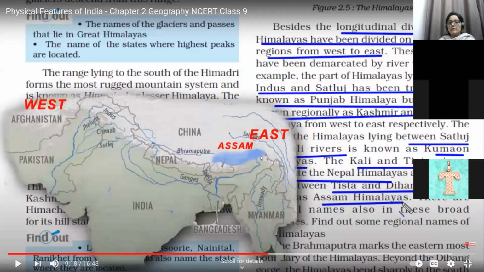If the question is, for example, write on the latitudinal extension of Himalayas, or division of Himalayas, and you have to explain Himadri, Himachal, and Shivalik, the way we have already discussed. If the question is write down about longitudinal division of Himalaya, then we have to explain it this way. Indus and Satluj, we have Punjab Himalayas. Satluj and Kali, we have Kumaon Himalayas. Kali and Tista, we have Nepal Himalayas. Tista and Dihang, we have this Brahmaputra, Assam Himalayas, right? This part is known as Assam Himalayas.